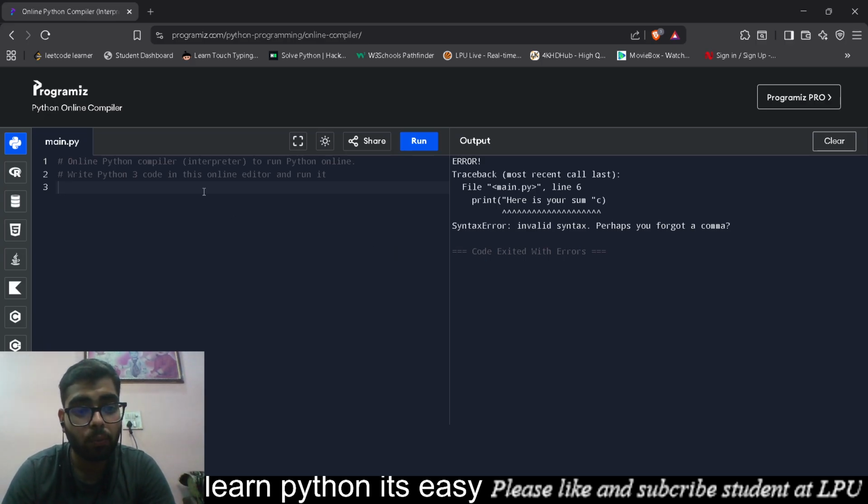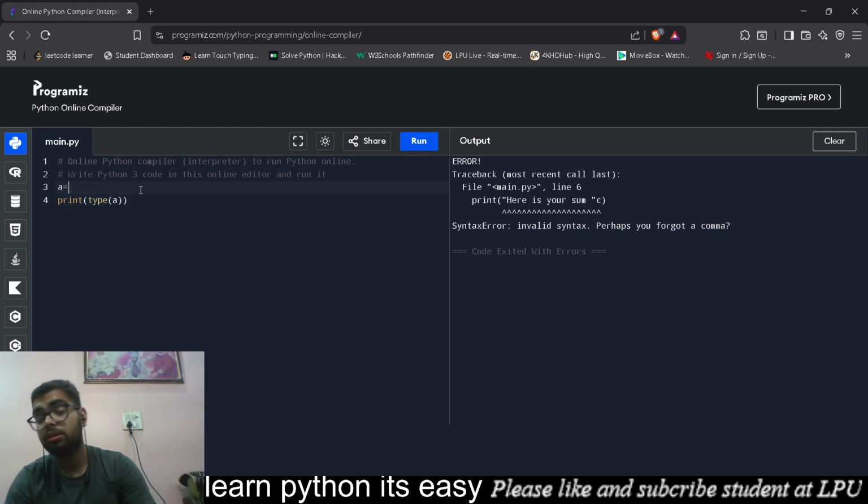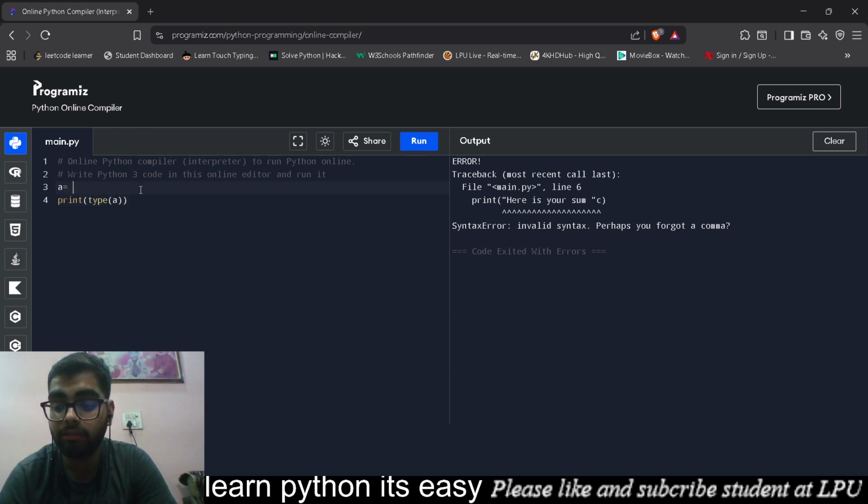If I ask you, what's the type of variable a? Let's write print type a. Now, it's for your memory, guys. What's the type of a when I write this? Comment down below or write it somewhere and check it when I answer. I'll be waiting for 5 seconds, so do it as you like. Okay, so let's check.